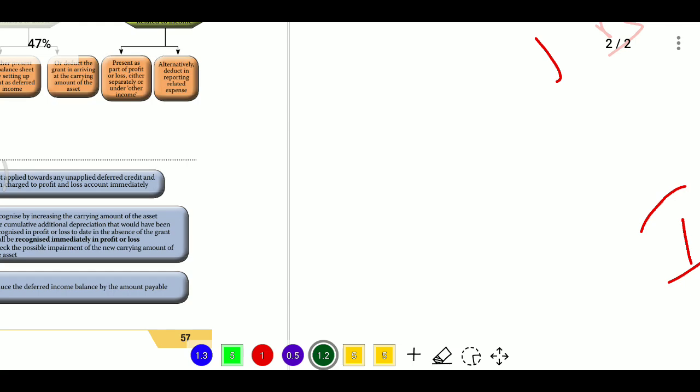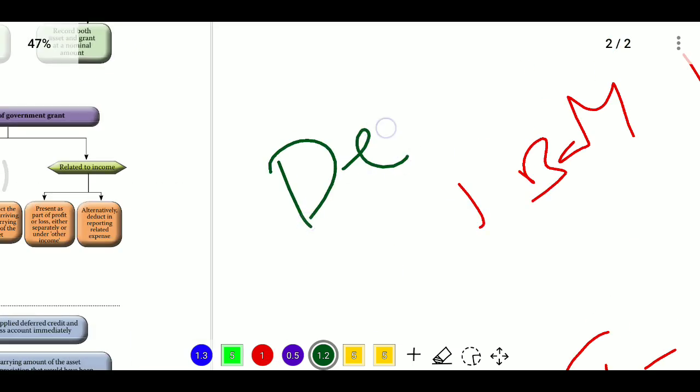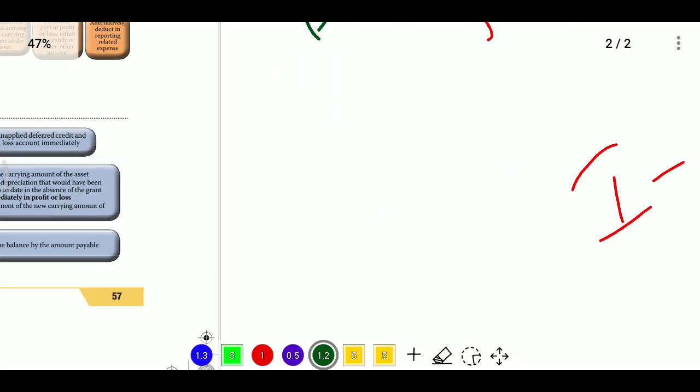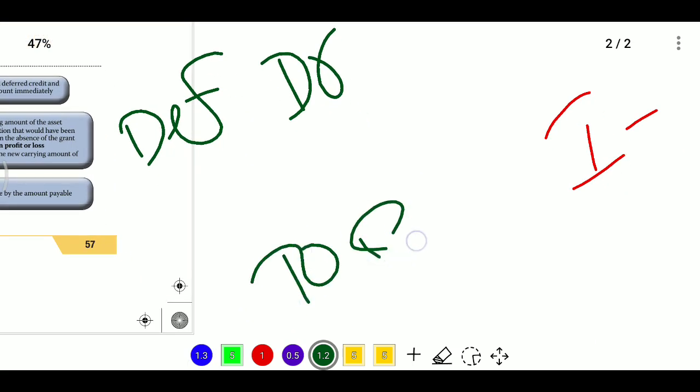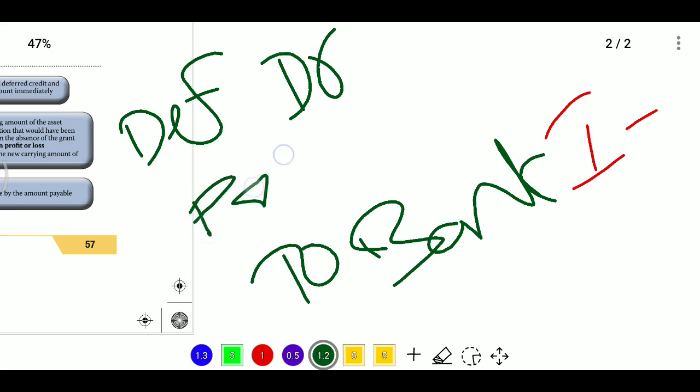Deferred grant means it will be a liability, as we explained in the balance sheet. It will be a liability, meaning a credit balance. Now we are refunding, meaning we debit the existing deferred grant amount, and after that whatever amount we are paying to the bank, the balancing figure will be transferred to the profit and loss account. That is the case.